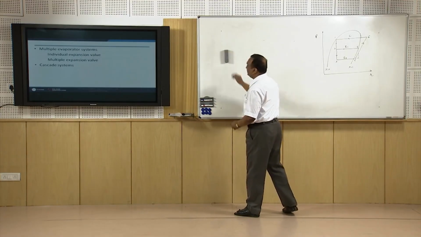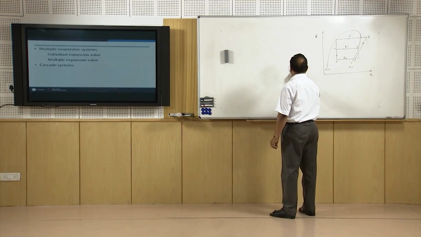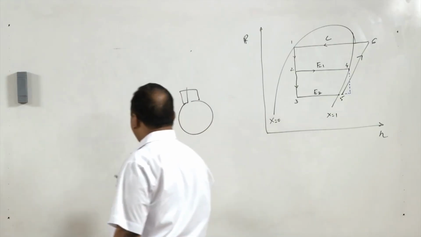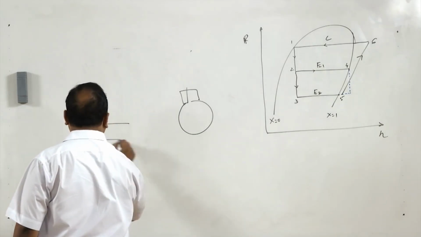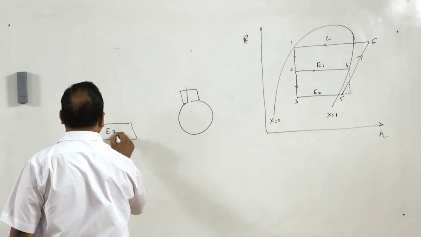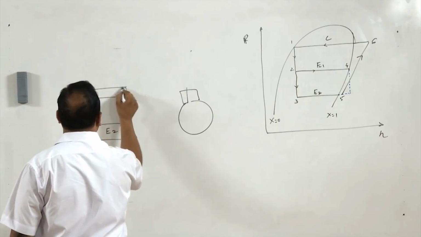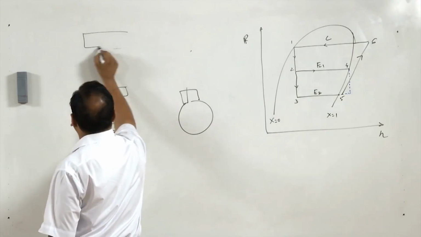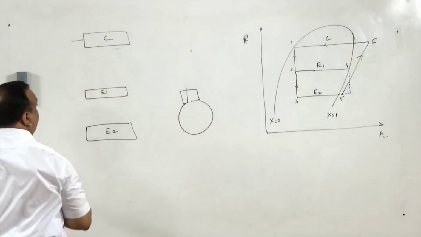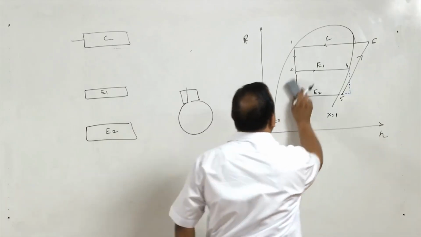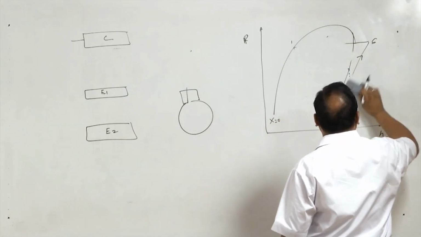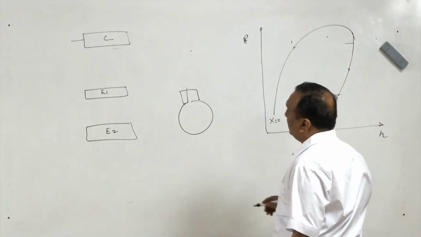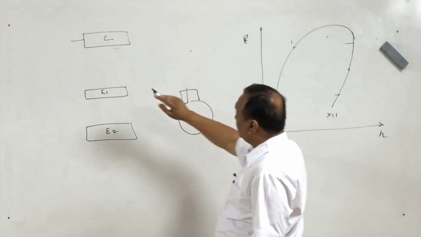In this type of arrangement, we will start with the compressor because we have only one compressor. So there is a compressor and there are two evaporators again. This is E2 and this is E1, and there is a condenser. The liquid refrigerant is emerging from the condenser, state 1,